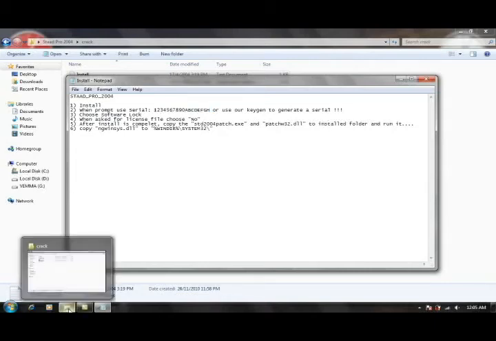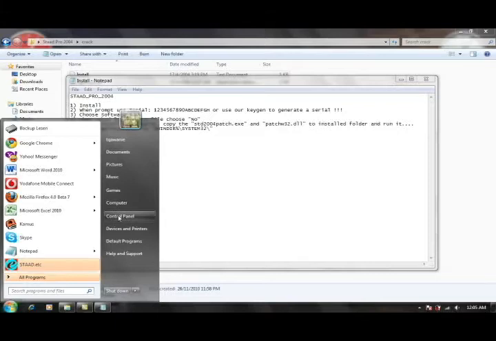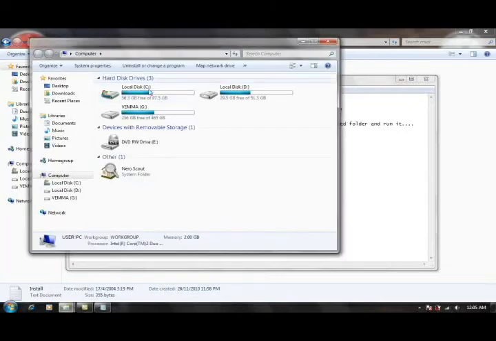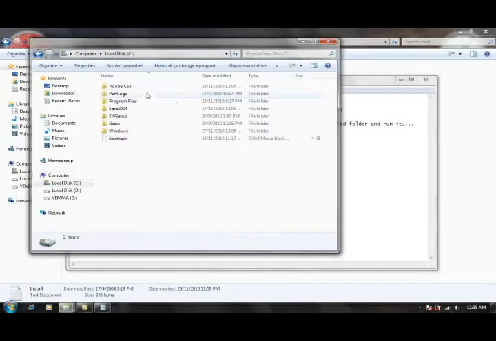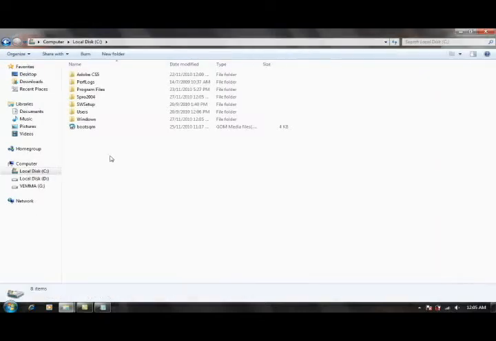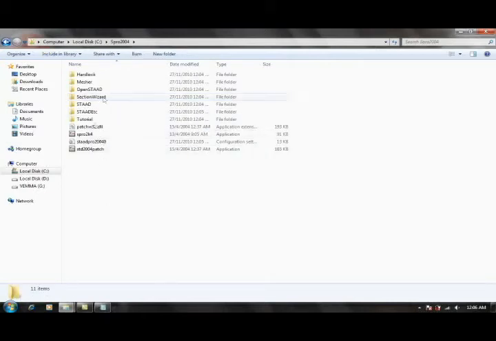Okay, now please go to the start, computer, and then choose local disk C. From here you can see that there's one folder named STAAD.Pro 2004. As you can see on this screen, double click on it. From here you can see all these documents, right?